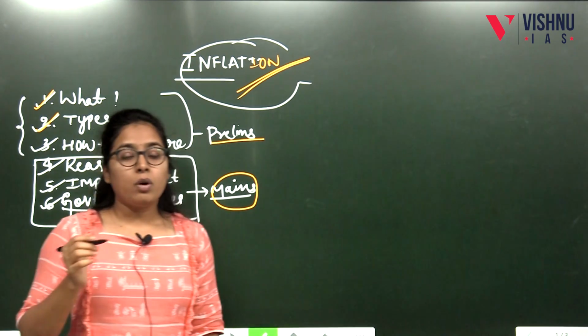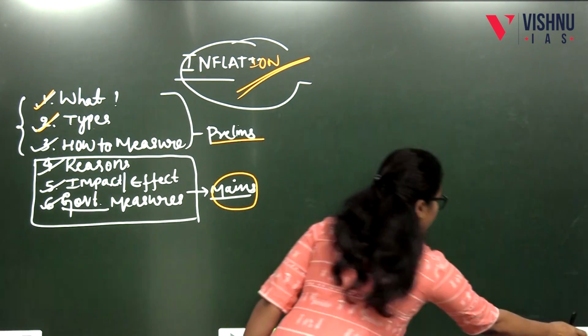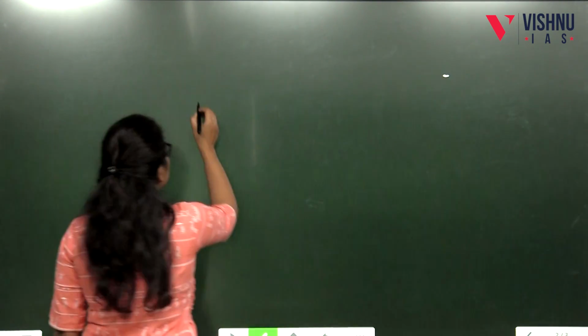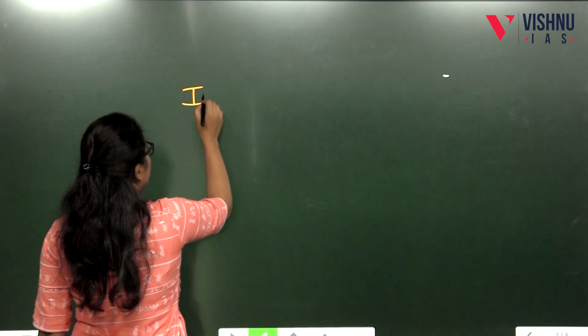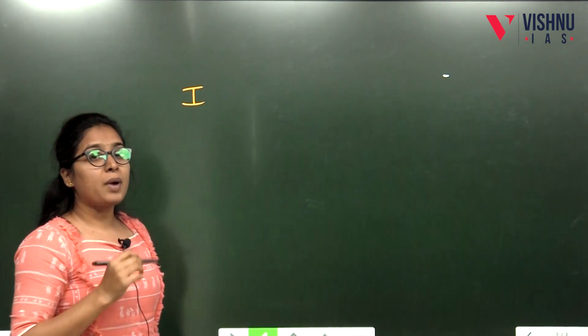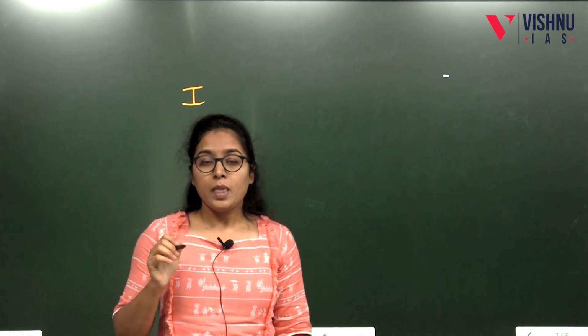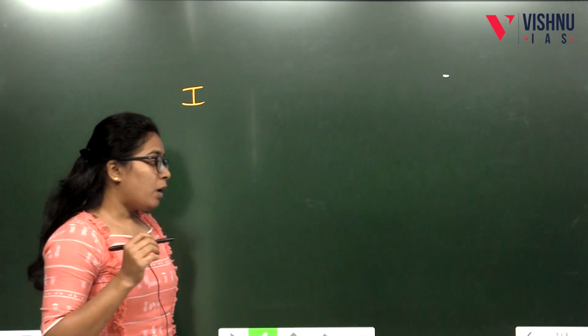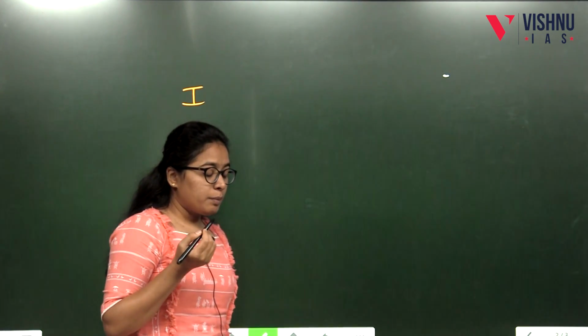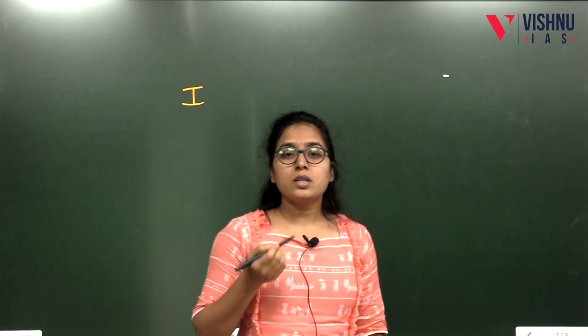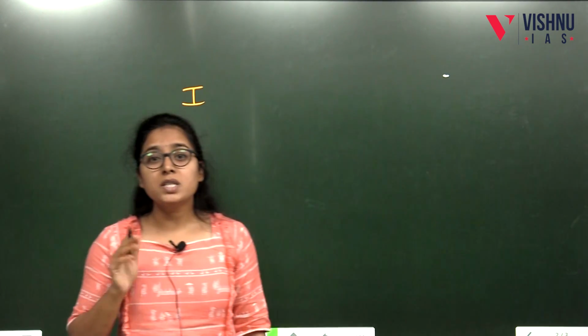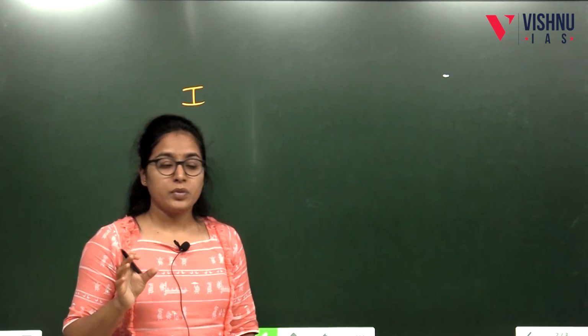So let me explain what inflation means. Inflation means the persistent rise in the average price of goods and services. When the average price of goods increases over a period of time, the purchasing power of money will decline.